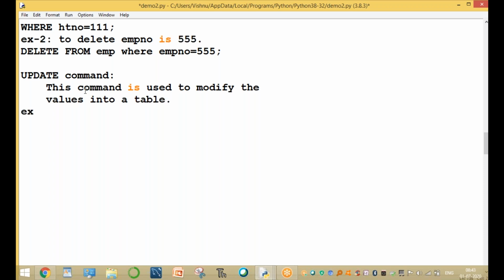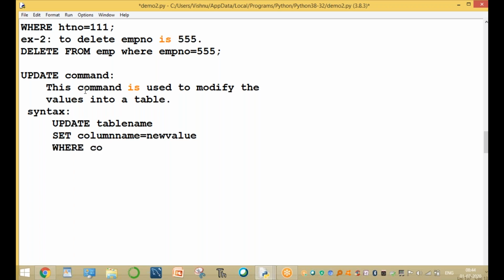The syntax is: update table name, set column name equal to new value, where condition. The new value is the modification value, and you can change the value where some condition holds.